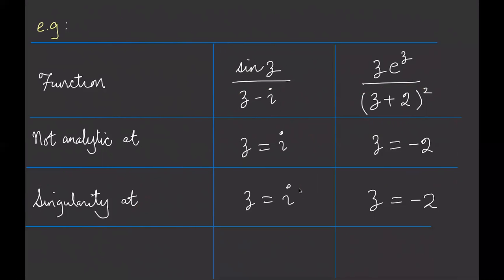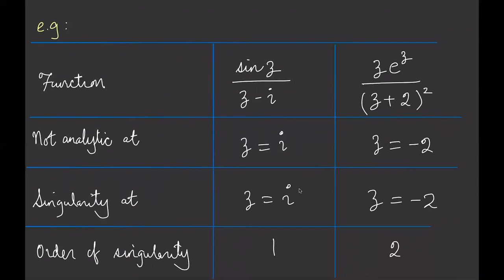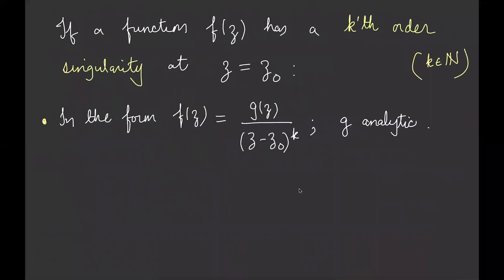Now it turns out that there's a difference between these two singularities, right? Notice that this one has a power of 2, this one essentially has a power of 1. So this is in some ways a worse singularity. It's blowing up quicker than the one which is blowing up over here. So we can define the order of the singularity as essentially that power. So this one has a power of 1, this one has a power of 2, so the order of the singularity is 2. So to extend this idea, we say that a function f of Z has a kth order singularity, where k is a counting number, 1, 2, 3, 4, and so on. K is a natural number.